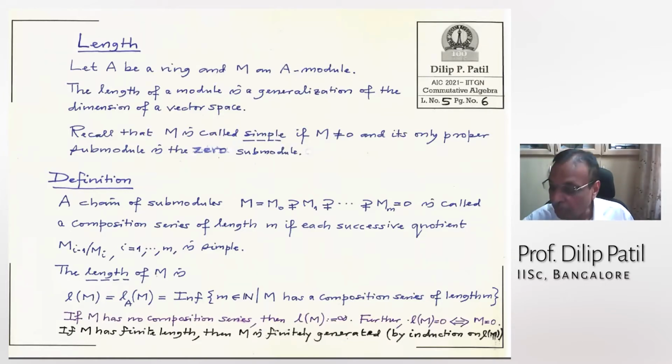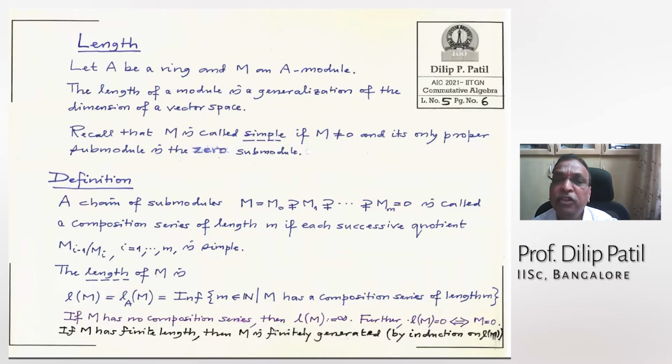Okay. All right. Now the next concept is the length of a module. As you see, this is a generalization of the concept of the dimension of a vector space. This is an analog. So first of all, recall that M is called a simple module if it is non-zero and the only proper submodule is the zero submodule. So there is no submodule other than zero and the whole. Such modules are called simple.